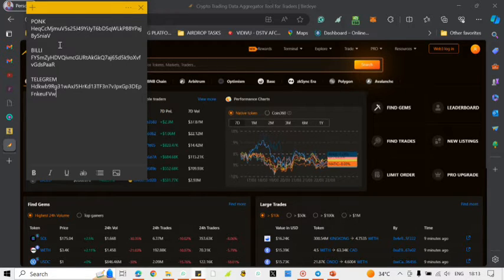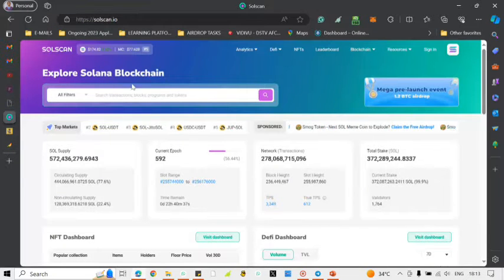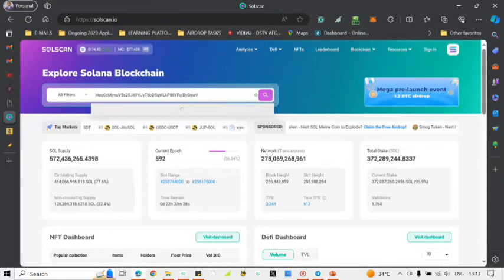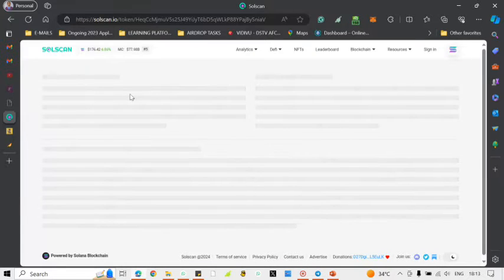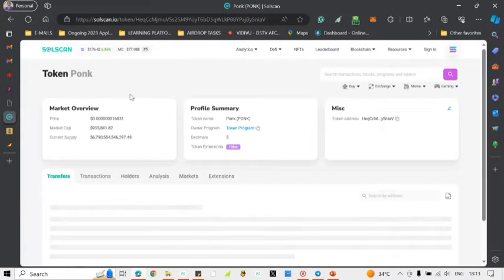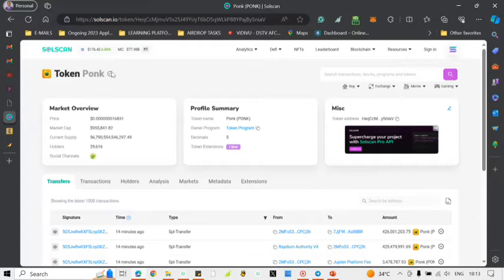All right, so now let's copy this token address. Just copy the token address, then open your SolScan and paste it there, and click enter. The name of the token is Funk, and as you can see, this has already shown us that the reputation is confirmed, it's been marked there. Reputation neutral determines that there is sufficient information about the project and the team. So that means there is sufficient information about the project on this platform. So it gives you a kind of peace of mind.